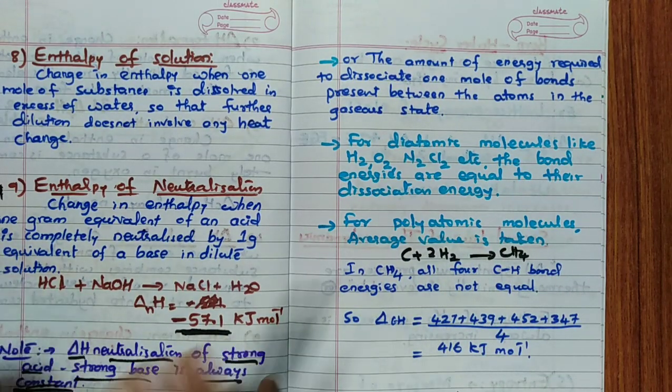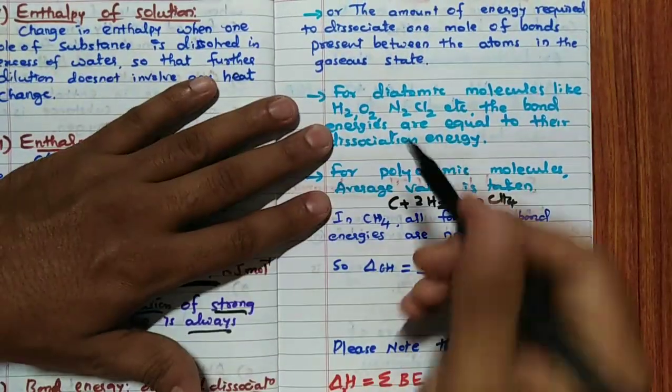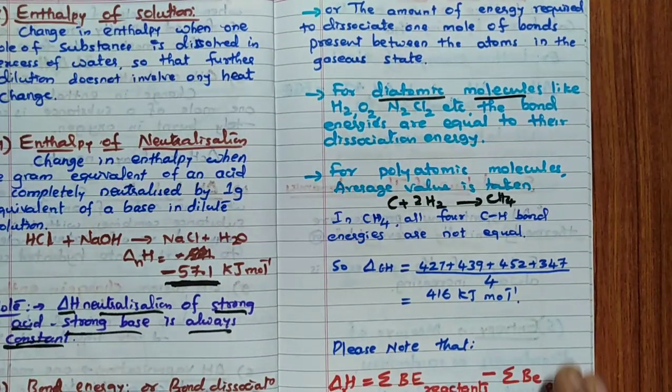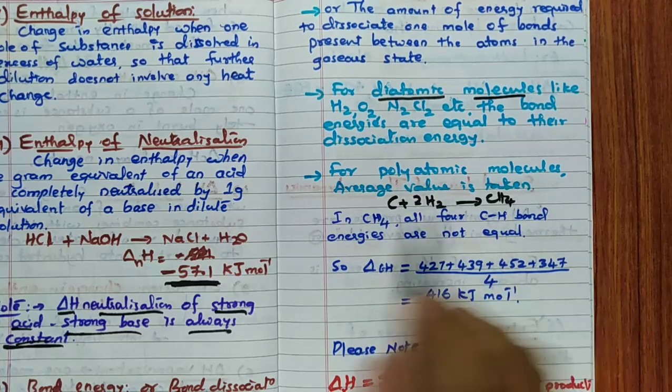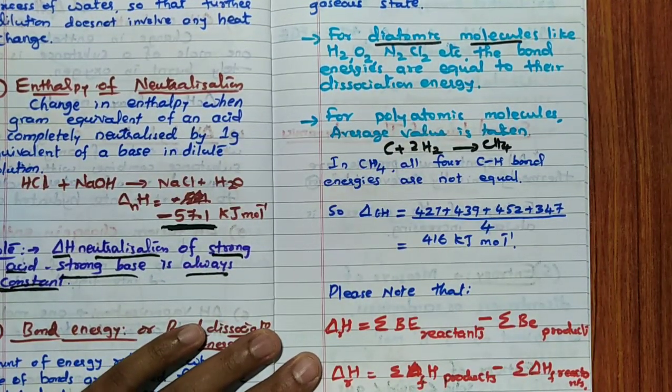The amount of energy released during bond formation, or the amount of energy required to dissociate 1 mole of bonds, is called bond energy. Generally, for a diatomic molecule it is very easy to calculate bond energy. Whatever bond energy we calculate is nothing but the dissociation energy. But for polyatomic molecules, an average value is taken. Why it is taken, I will tell you.